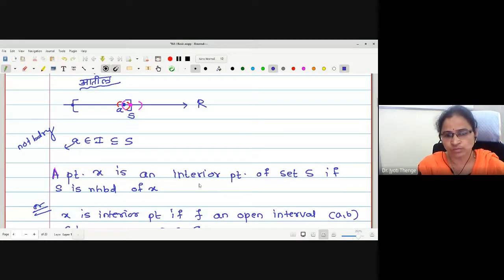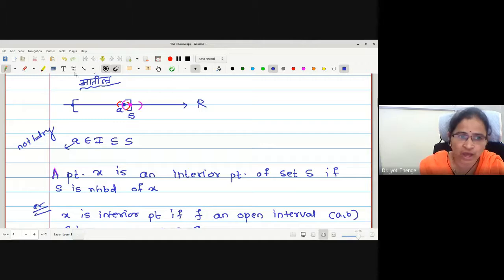Okay, understood? What is interior? The points which are inside the set, not on the boundary. And just to make sure the point is not on the boundary, we take a point with its neighborhood, which should be in the same set.